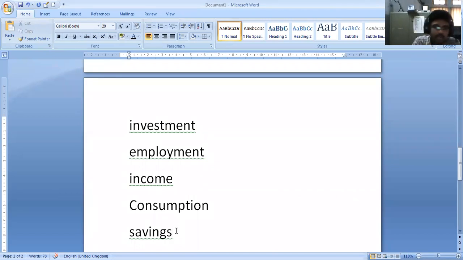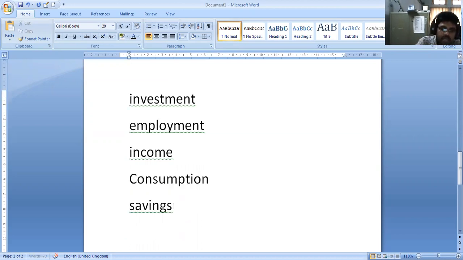Am I right? For example, when you get 10,000 rupees, how much savings will happen? Around 500 rupees or 1,000. Sometimes it may be zero also, right? So when you increase the income from 10 to 20,000, 20 to 30,000, 30 to 40, 50, 60, 70, then your savings will increase. Then automatically the savings will be equal to the investment. Am I right, Jyoti?